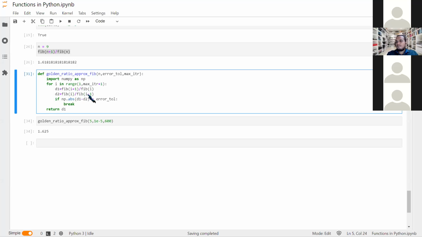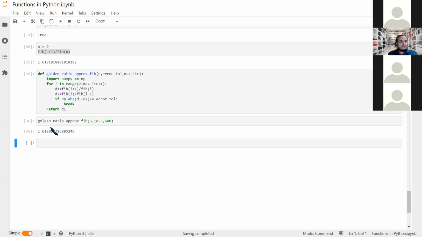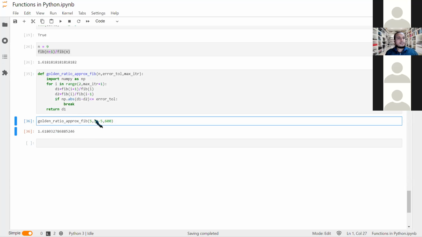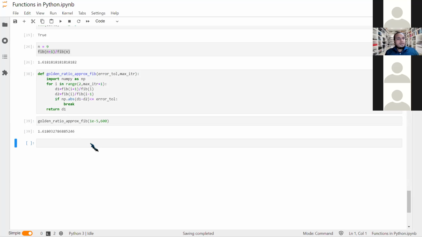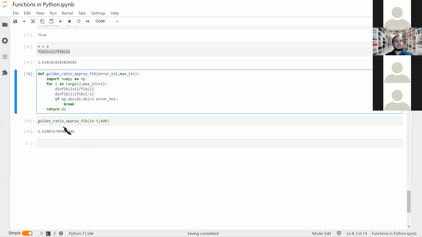Just a second. And also I'll start from 2 here. Yeah, so the introduction of n is not required here. What is the problem? Max iteration. Yeah, so introduction of n is not required. That was a flaw. Otherwise, the thing is working nicely.